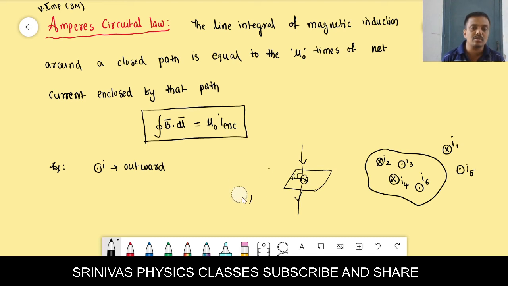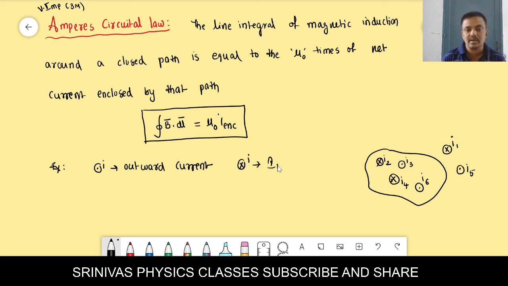In both cases the current wire is perpendicular to the plane of the paper. Clear, students? That is the outward current and inward current.